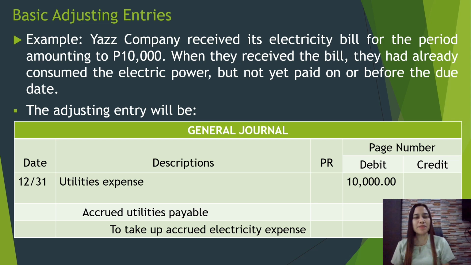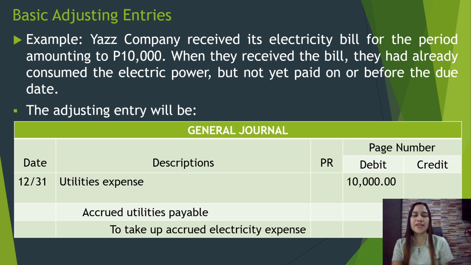So when they received the bill, they had already consumed the electric power, but had not yet paid on or before the due date. So the adjusting entry will be on December 31, debit utilities expense amounting to 10,000 and then credit accrued utilities payable amounting to 10,000 to take up accrued electricity expense which was not yet paid but already used or consumed on or before the due date.